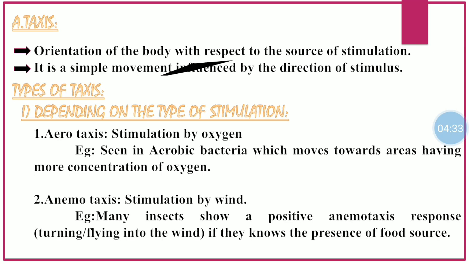So, number 1 is aerotaxis. Aerotaxis is the type of taxis in which there is stimulation by oxygen, which is seen in aerobic bacteria, which move towards areas having more concentration of oxygen. Number 2 is anemotaxis. Anemotaxis is defined as the stimulation by wind. As for example, many insects show a positive anemotaxis response, such as turning or flying into the wind, if they sense the presence of a food source.